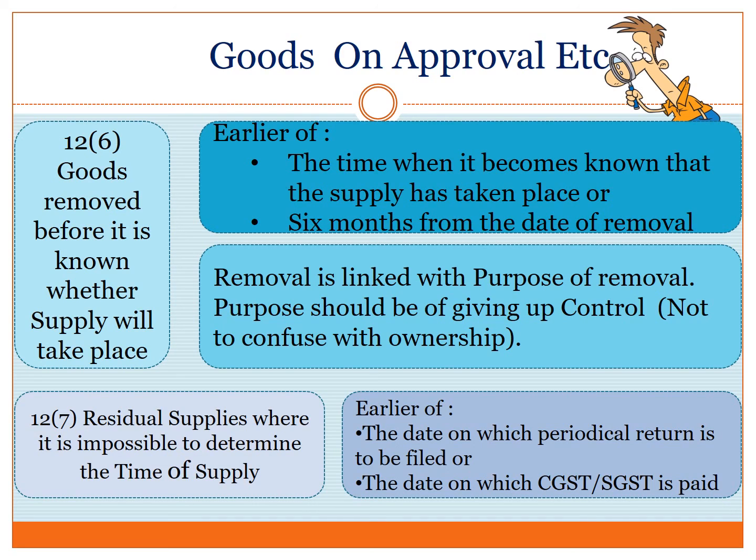Subsection 7 of section 12 deals with residual supplies. It has been provided that where it is impossible to determine the time of supply, the date on which periodical return is supposed to be filed, or the date on which CGST or SGST has been paid, whichever is earlier, will be deemed to be the time of supply.